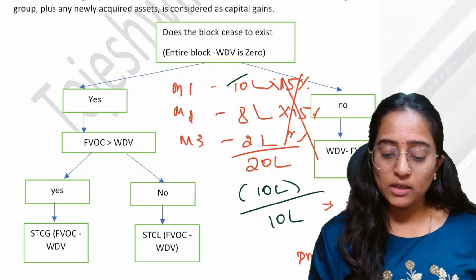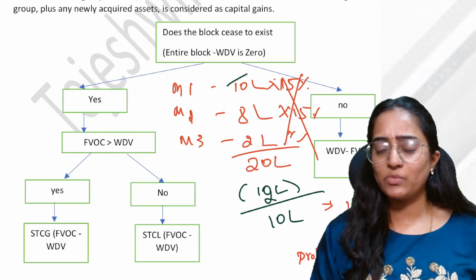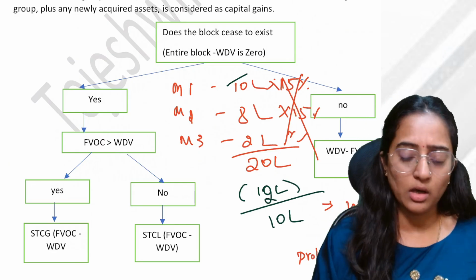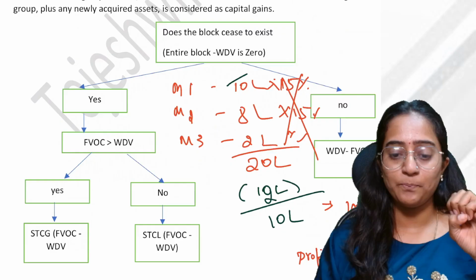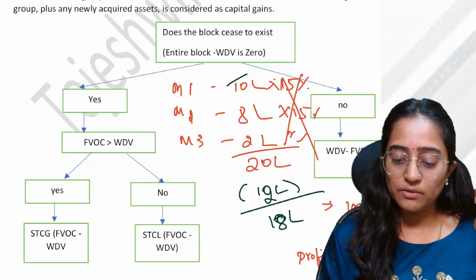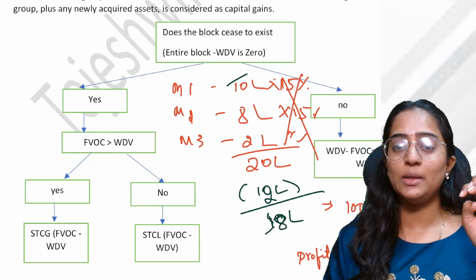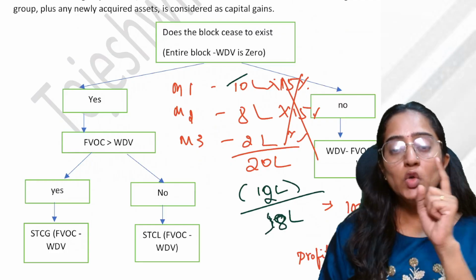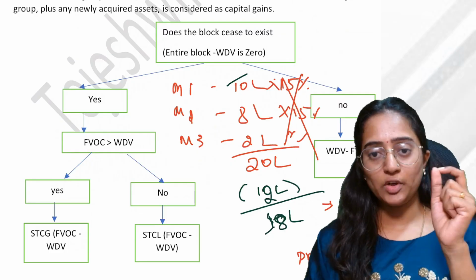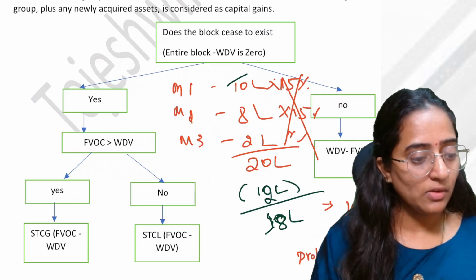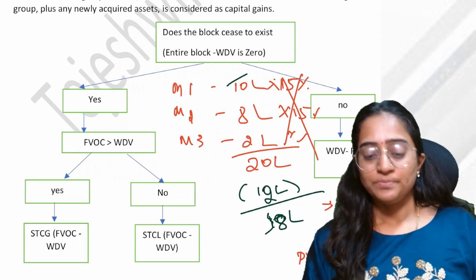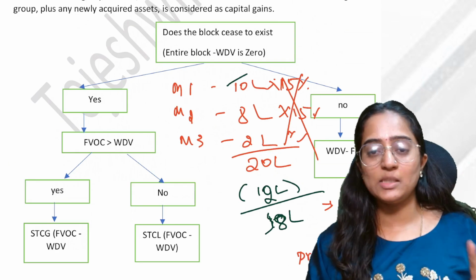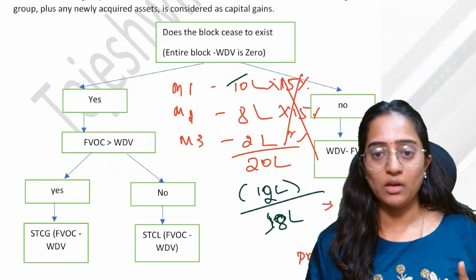Suppose you would have sold it at 12 lakh. A 10 lakh worth asset in your WDV as per income tax, you have sold it for 12 lakh. How much would be my closing balance? 8 lakh. You will never recognize the profit or loss in that situation.